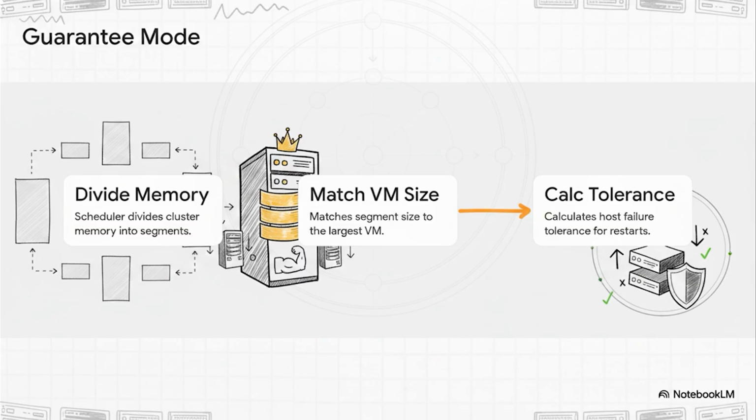Let's say you have 50 standard 4 GB VMs and 1 massive 32 GB database VM. The cluster builds that segment size entirely around that 32 GB behemoth. By basing the math on the largest VM, AHV ensures that no matter which node fails, even your biggest, most demanding VM will always have a physical place to land.